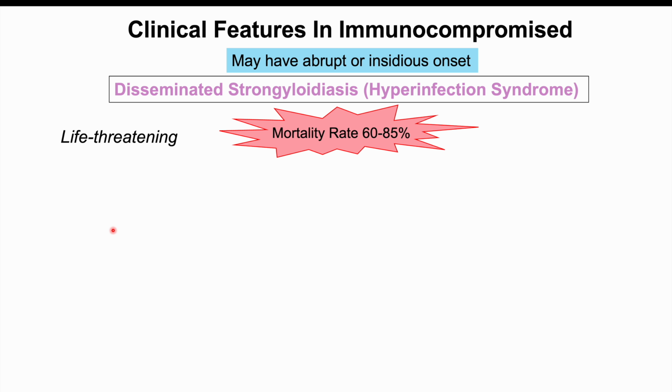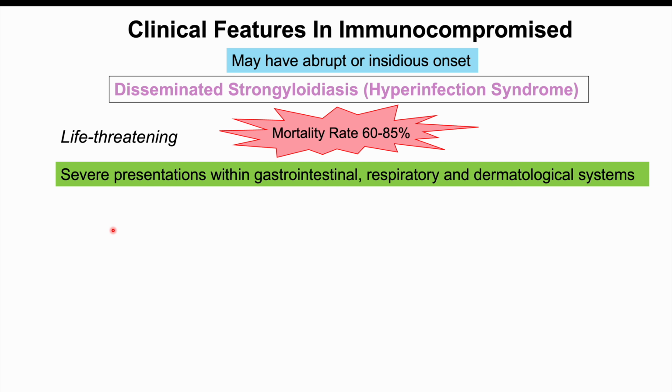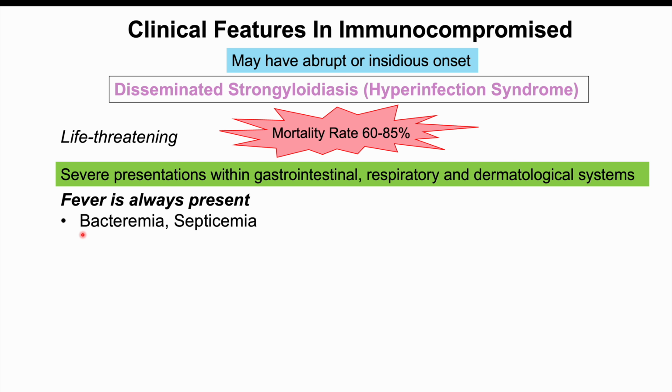Now, although the organisms can spread around into different parts of the body, most of the time they're going to stay in the systems we've talked about before, the gastrointestinal, dermatological, and respiratory systems. So oftentimes disseminated strongyloidiasis is going to involve severe presentations of the signs and symptoms we just mentioned in the gastrointestinal system, respiratory system, and dermatological system. Now, in disseminated strongyloidiasis, fever is always present. And we can have bacteremia and septicemia.